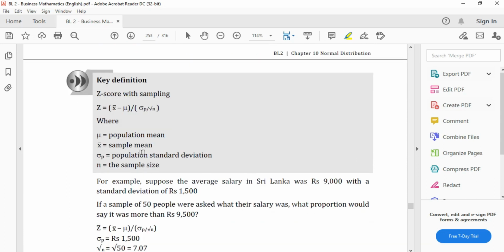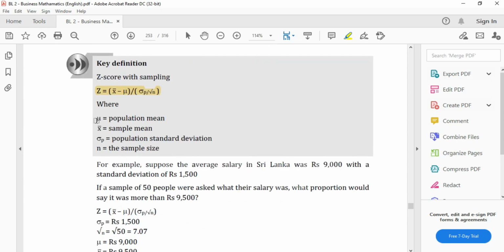Fine. So z-score with sampling, this is a new formula you should remember, where mu is the population mean and x bar is the sample mean, because it's x bar, not x. Standard deviation of the population divided by the root of the sample size, that is basically you are dividing the difference between the population and sample mean by the standard deviation of the sample.